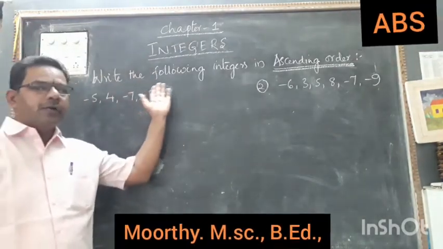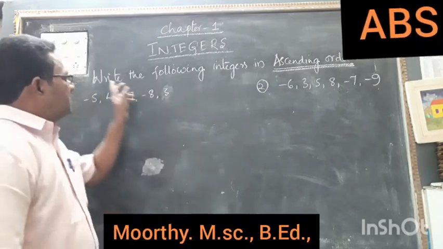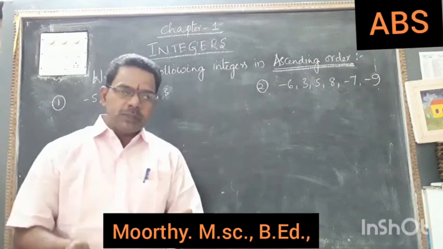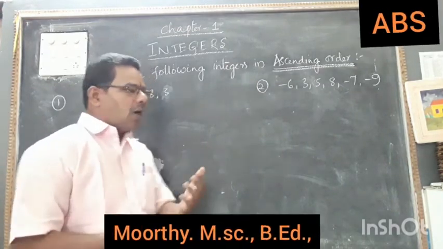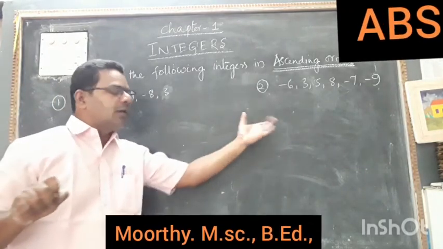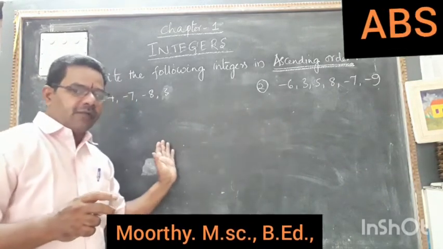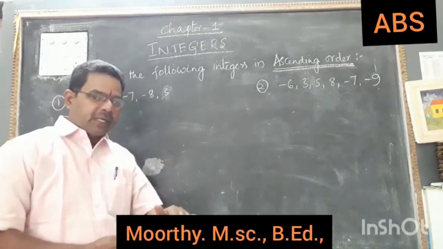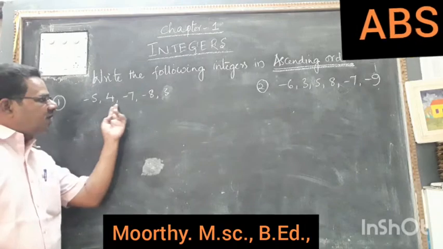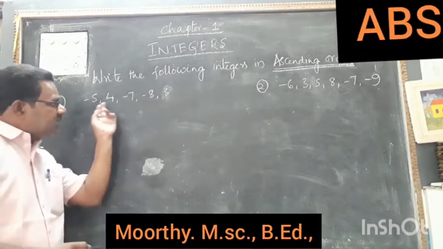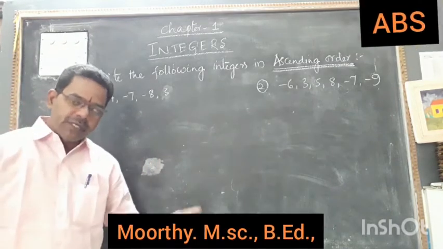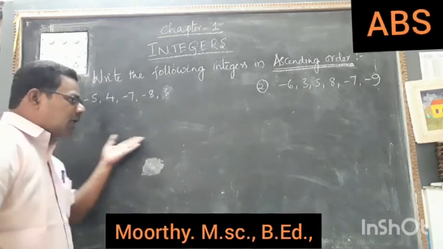So here I am going to give you some examples. Write the following integers in ascending order. We know which are smaller and which are bigger. So we have to write the ascending order. We can take the number line and write all the numbers, which are in the right hand side, which are in the left hand side, and that can be completed. But here I have given only 4 or 5 numbers. In these 4 or 5 integers, which one is the smaller, which one is the bigger, which one is the smallest, which one is the biggest. Okay, from smallest to biggest.